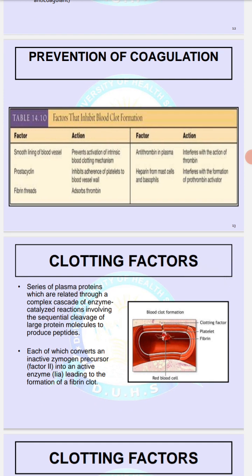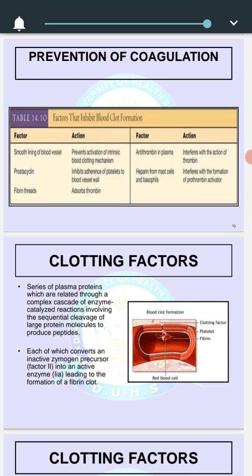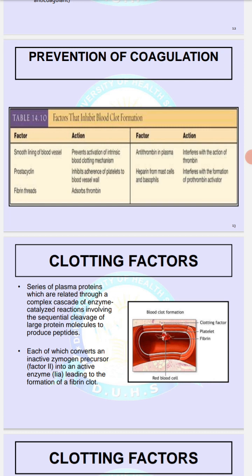Factors that inhibit blood clot formation: normally there is no blood clot formation, but in cases when there is damage to the vessel tissue or damage to the blood itself, then the clotting mechanism will be activated. And what are the factors that prevent blood clot formation under physiological conditions?